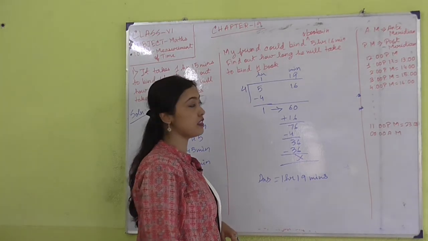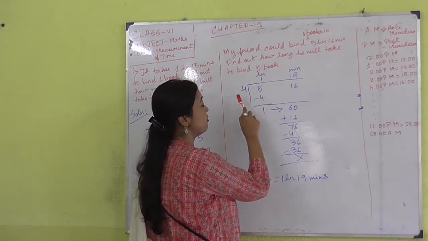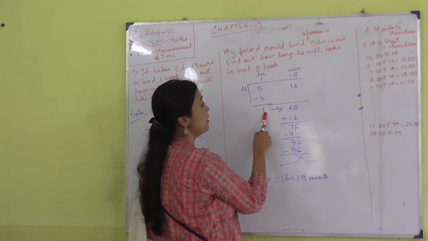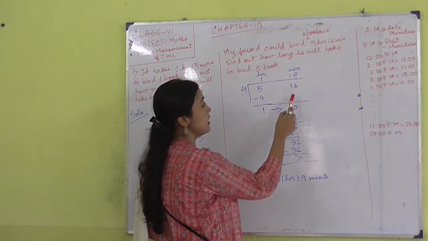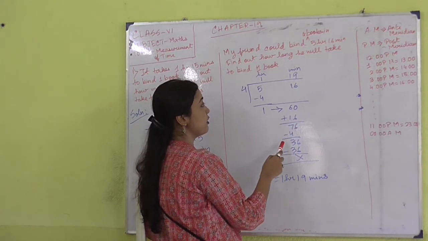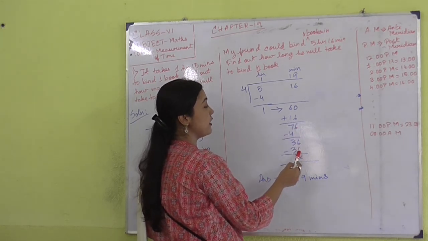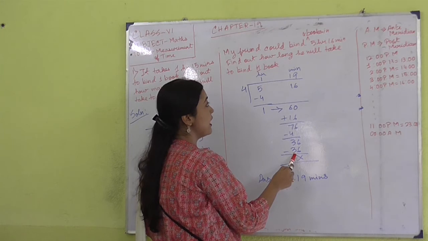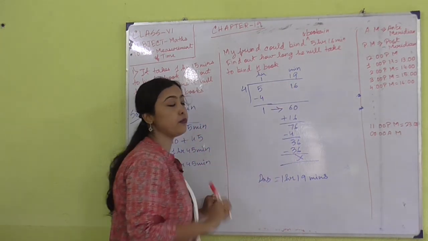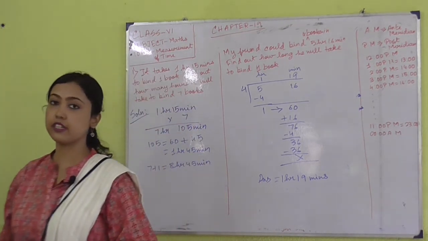What you have to do is just divide. So if we divide this 5 hours and 16 minutes by 4, 4 ones are 4, and we get 1 as our remainder. So 1 hour means 60 minutes. So 60 plus this 16 minutes, we have 76 minutes. Again we divide by 4, 4 ones are 4 and the remainder is 3. We bring this 6 down and get 36, 4 nines are 36. Hence we get 1 hour 19 minutes as our answer. So in order to bind one book, my friend will take 1 hour and 19 minutes. I think these two problems are clear to you.